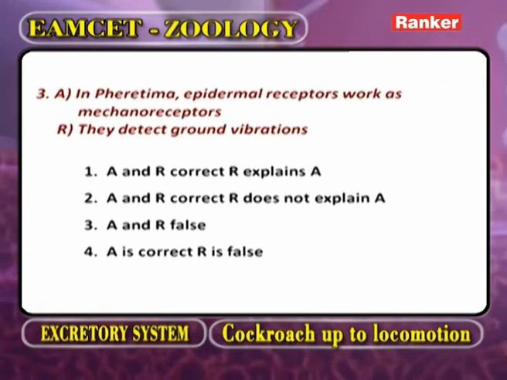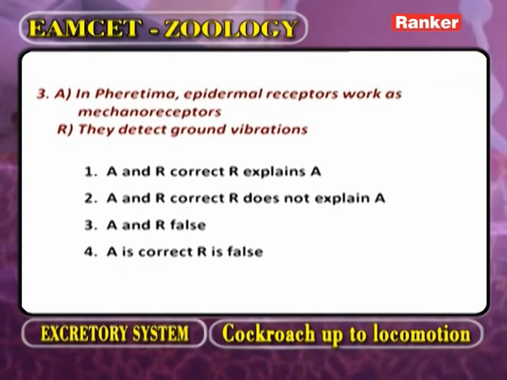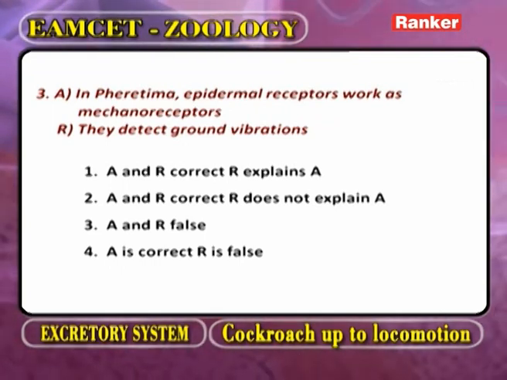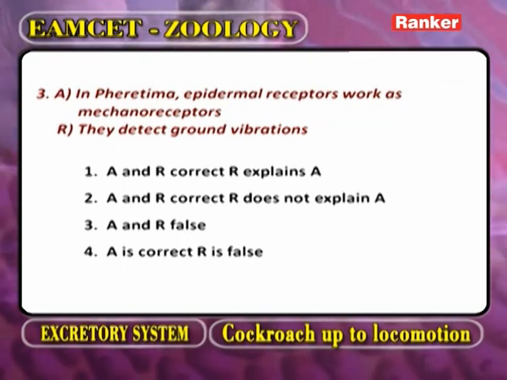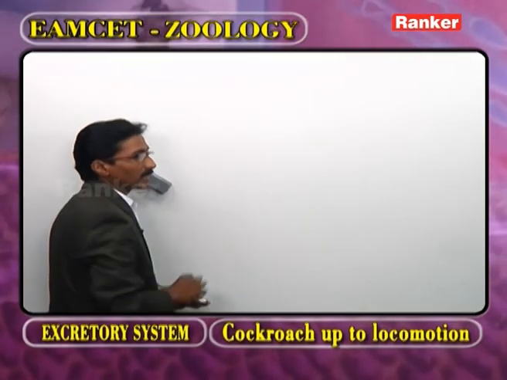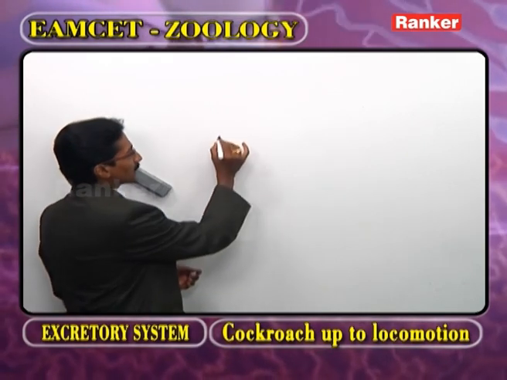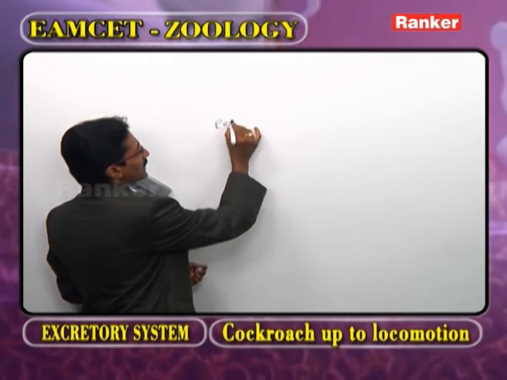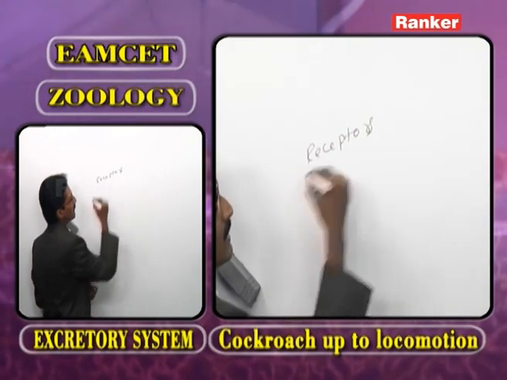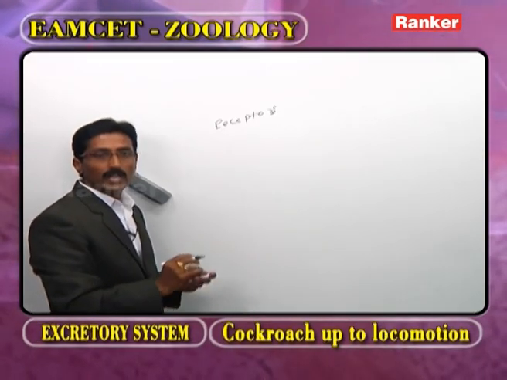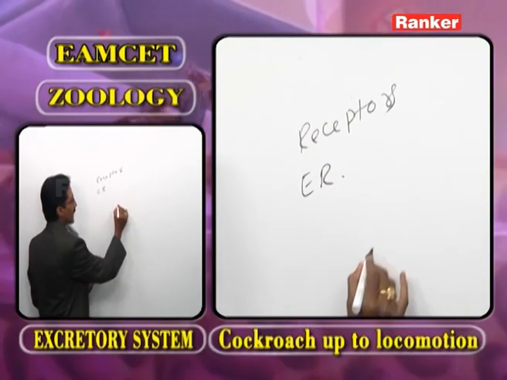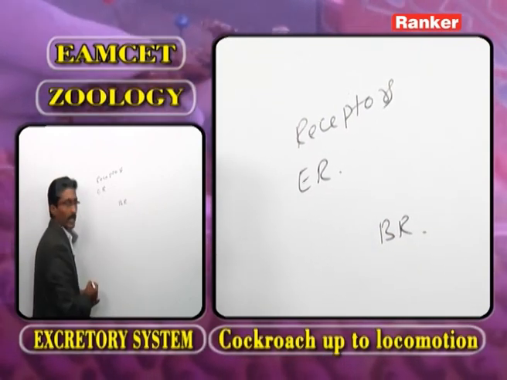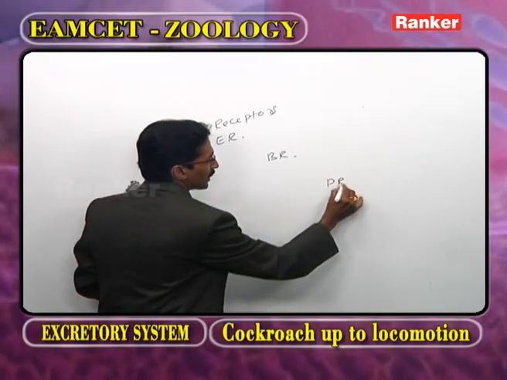Now, we go for the next question. Assertion: in Pheretima, epidermal receptors work as mechanoreceptors. Reason: they detect ground vibrations. Now we discuss what the sense organs are in the body of earthworm. In the body of earthworm, the sense organs are also called receptors. They are classified as epidermal receptors, buccal receptors, and photoreceptors.